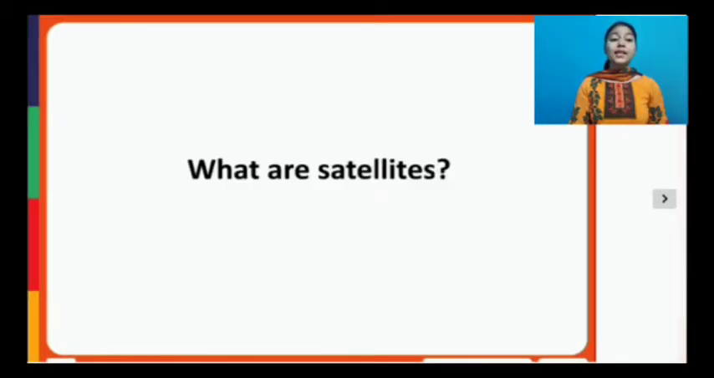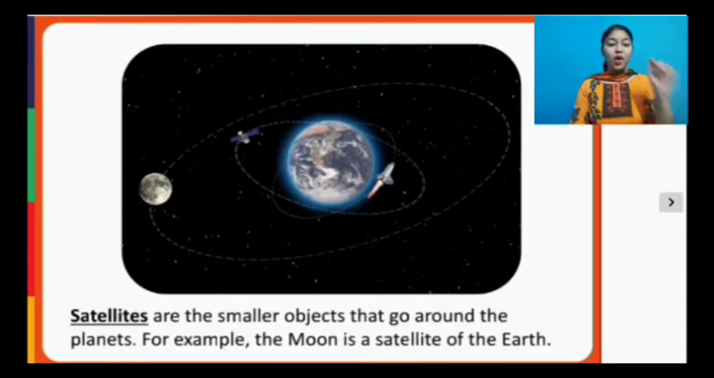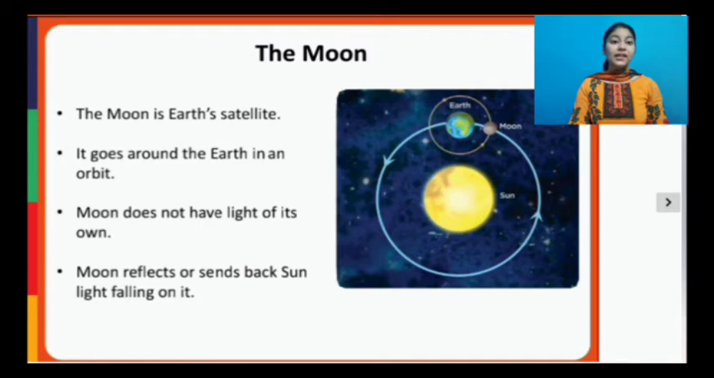Now, what are satellites? Satellites are smaller objects that go around the planets. For example, the moon is a satellite of the Earth. The moon is the natural satellite of the Earth. Satellites are smaller objects that go around the planets. The moon is Earth's satellite, as we have discussed just now. It goes around the Earth in an orbit.